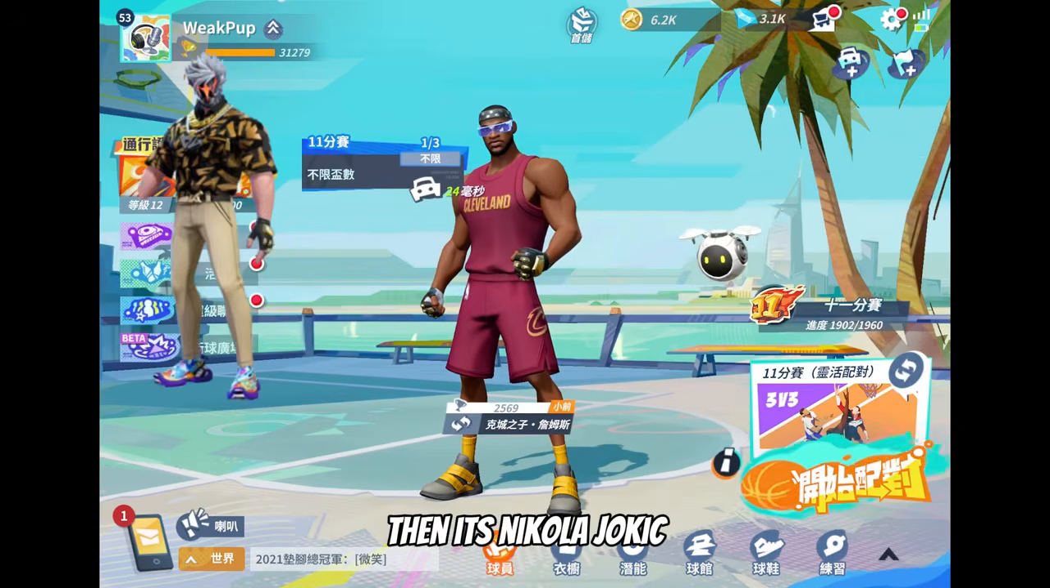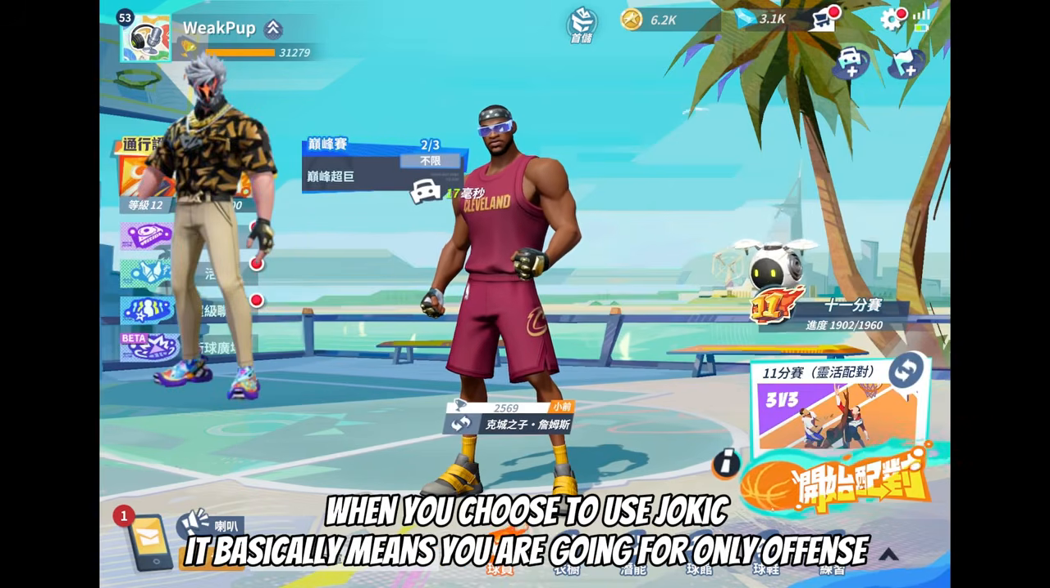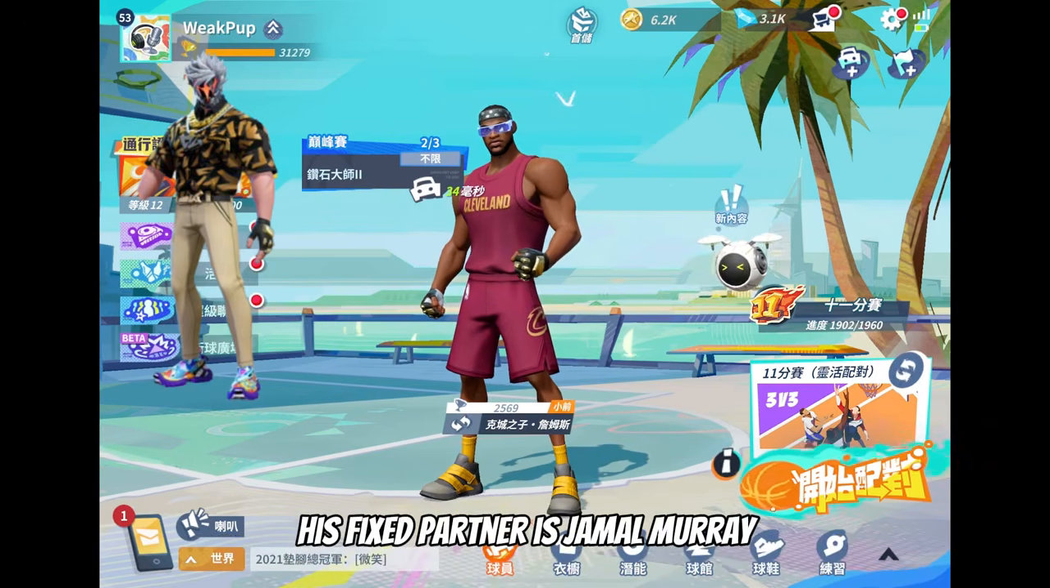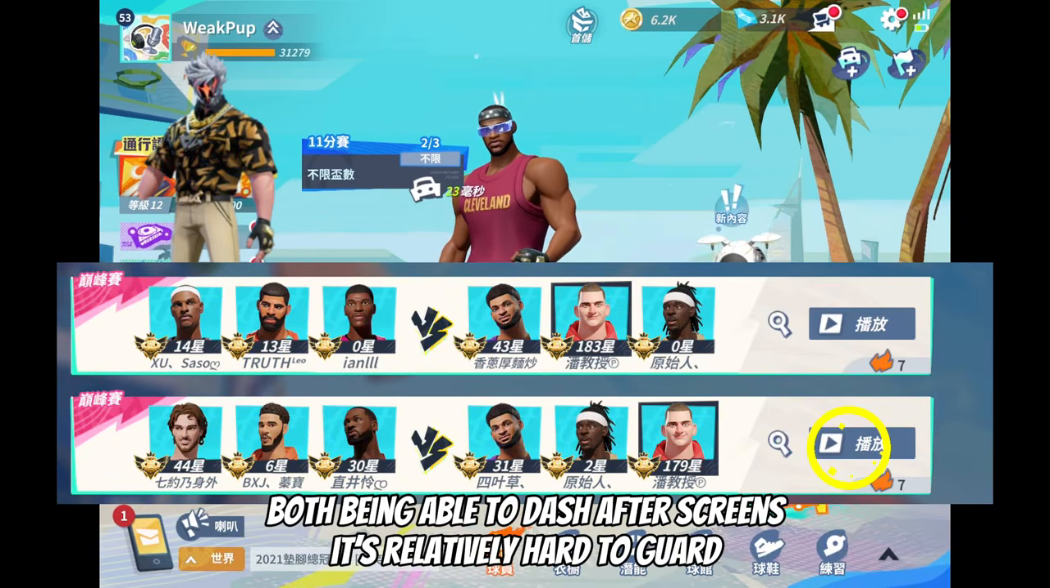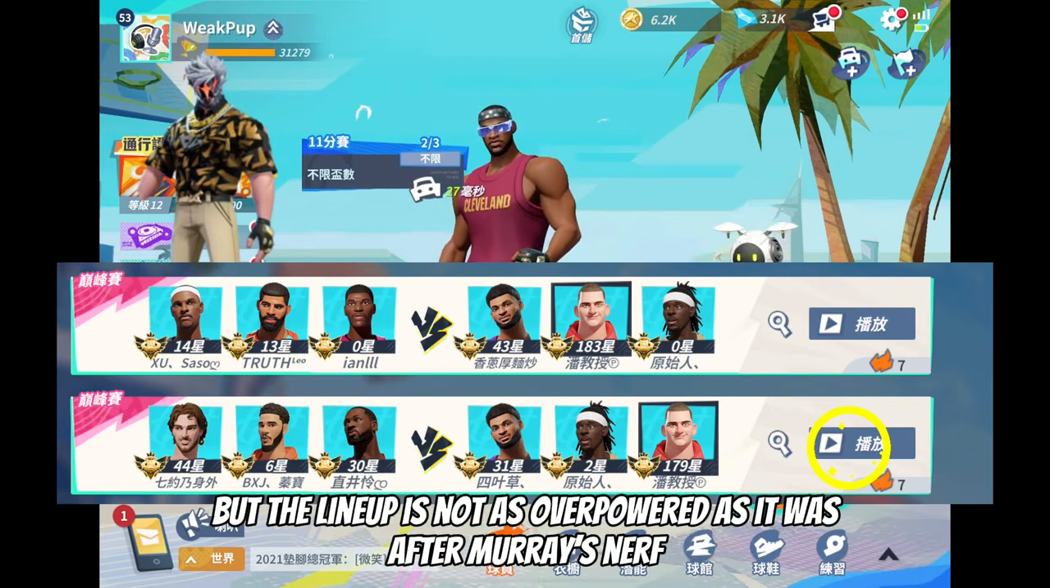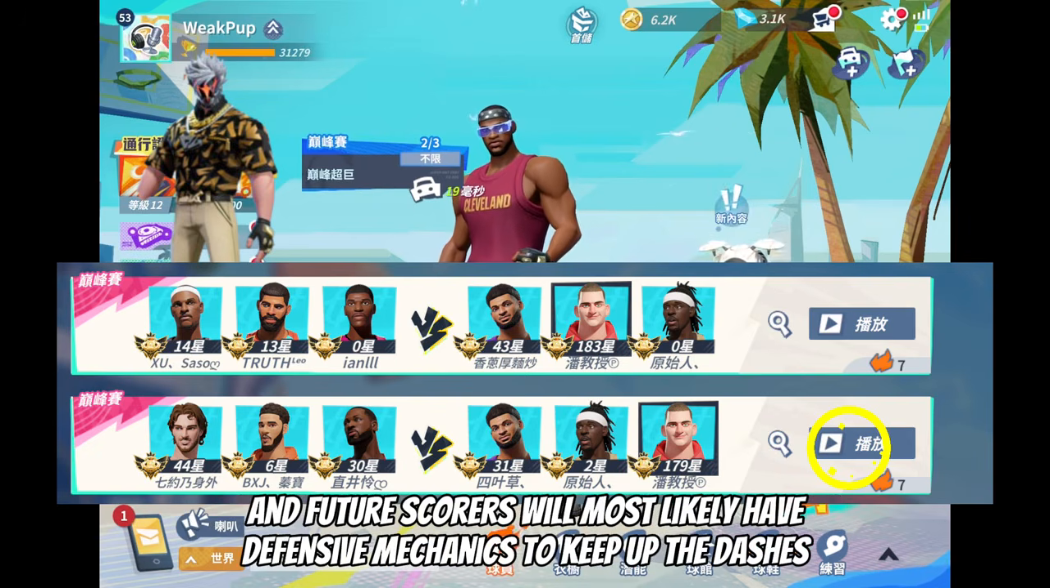Then it's Nikola Jokic. When you choose to use Jokic, it basically means you are going for only offense. His fixed partner is Jamal Murray. Both being able to dash after screens, it's relatively hard to guard, but the lineup is not as overpowered as it was before Murray's nerf, and future scorers will most likely have defensive mechanics to keep up the dash.